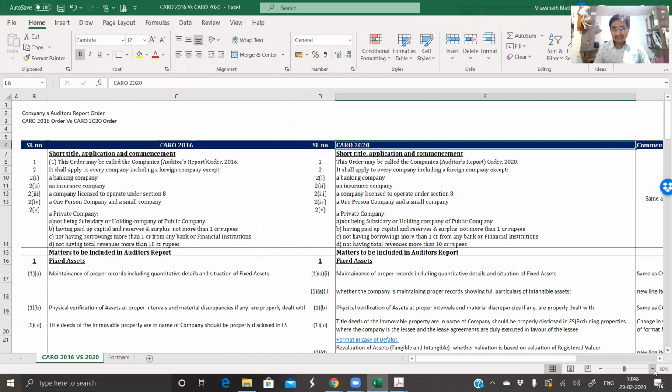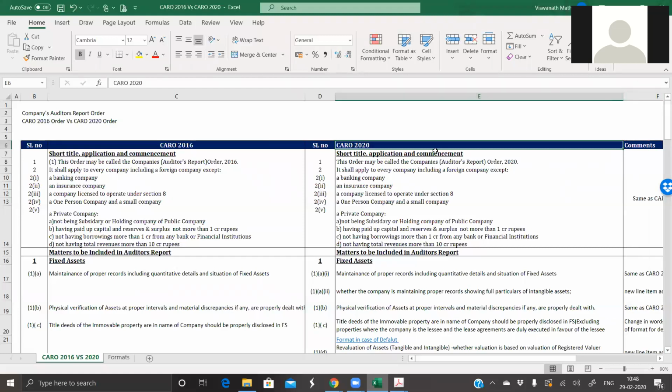Can you see the screen whatever I have put up? Can you see the Excel sheet? Yes, sir. Okay. This document has been prepared by one of the articles in the office. Everybody mute your mic.